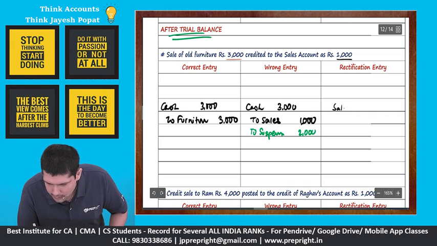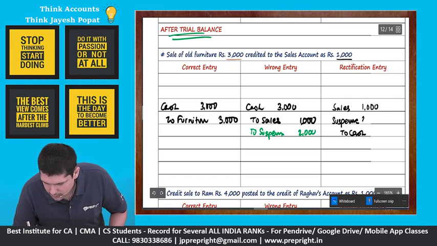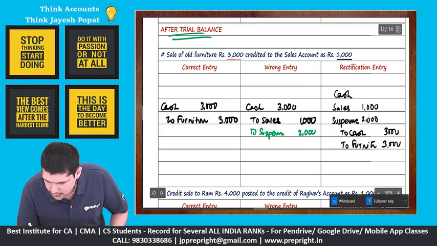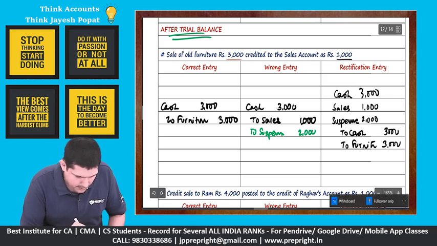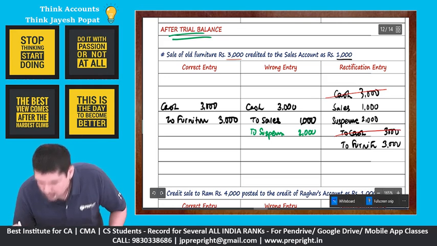So wrong entry is my sales, suspense to cash. I have reversed the wrong entry. Sales 1000, suspense 2000, cash 3000. Pass the correct entry. Correct entry is basically cash to furniture. Cash to furniture, this is 3000, right? See the final impact here. There was no mistake in the cash account, so cash debit, cash credit has been knocked off.